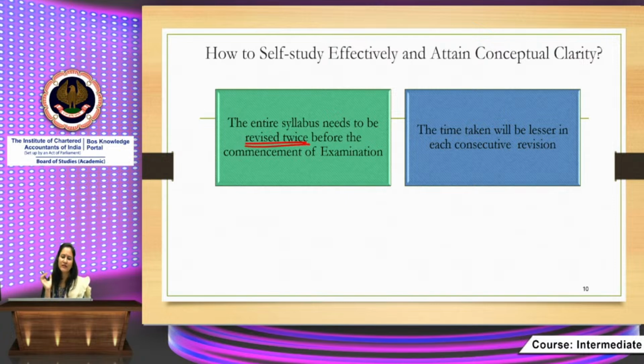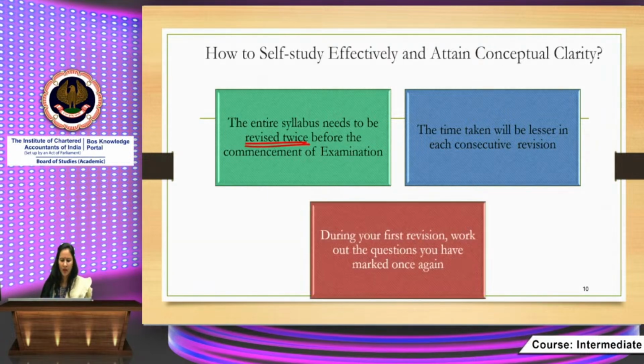Let's say in the first revision it took 10 days, then in the second revision it will take around 4 to 5 days. During your first revision, you need to work out once again the questions you have marked. It differs from student to student; some might feel a particular topic is very tricky and difficult, some might feel it is easy.